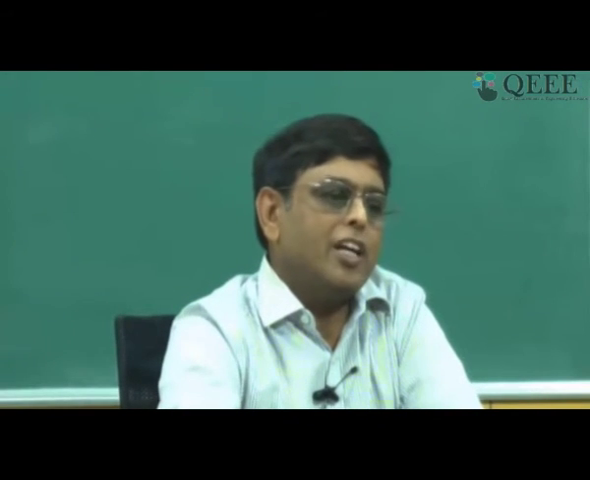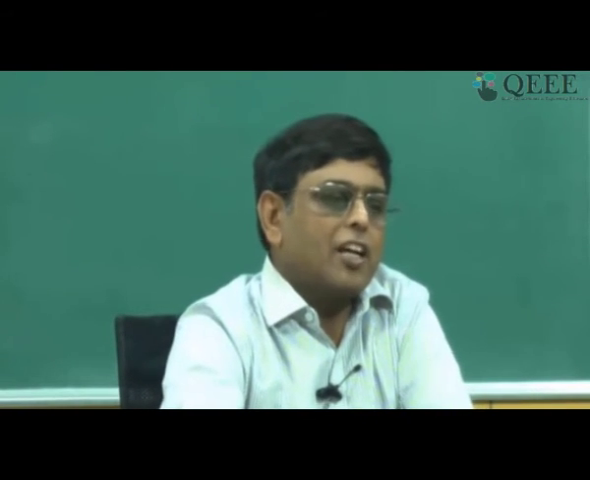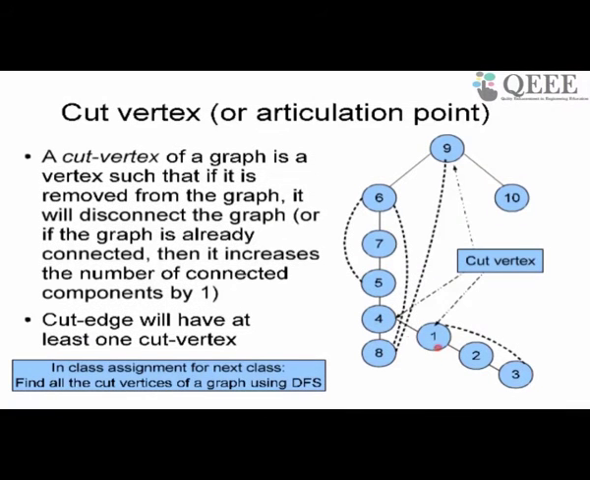How do I find cut vertices? I am not finding cut edges. I am finding cut vertices. Of course, every cut edge contributes to cut vertices. Cut edge means that both the vertices on either side of the cut edge is a cut vertex. But that may not be the only cut vertex you may have in a graph. Okay, you may have other cut vertices.